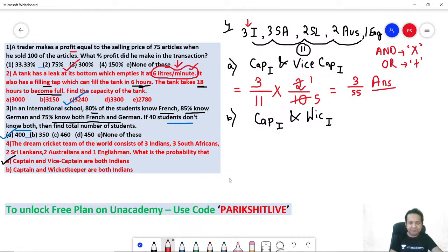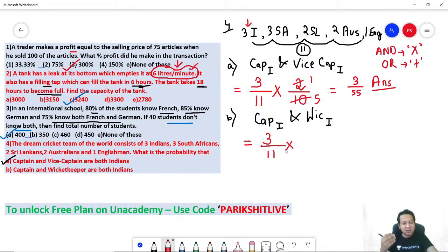Part B, 4B. Again, the same logic. How many Indians are there? There are a total of 11 human beings, out of which 3 are Indians. So there are 3 by 11 is the chance of having an Indian captain. How many wicket keepers? Now be very careful.